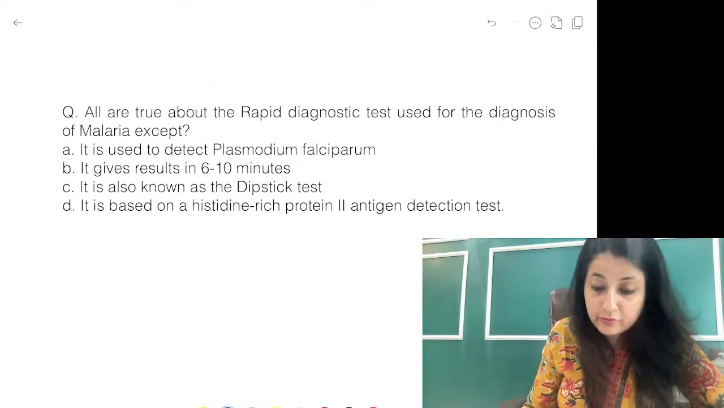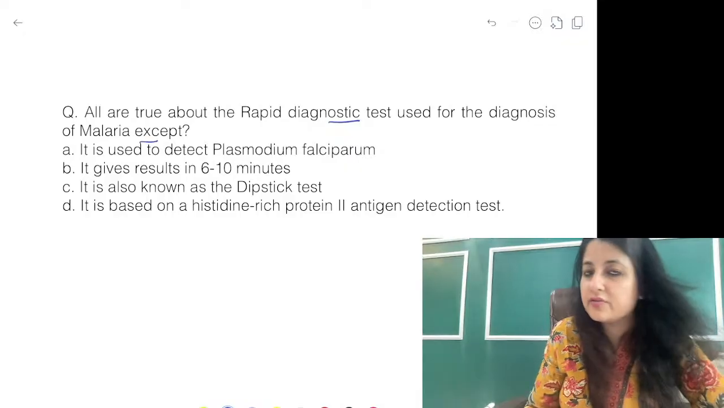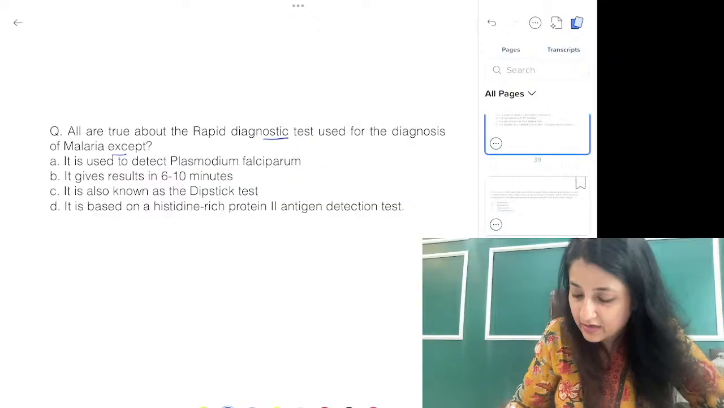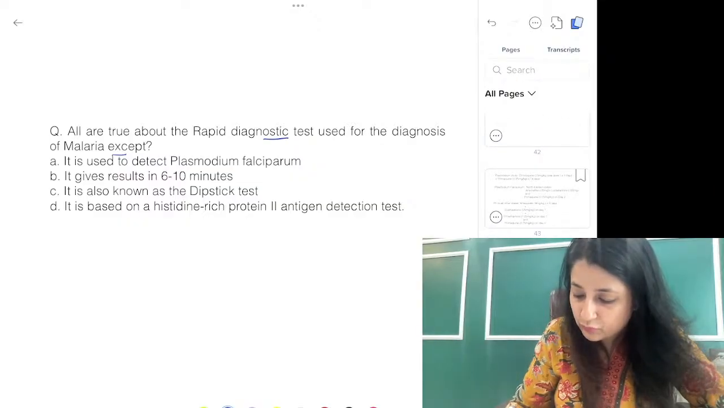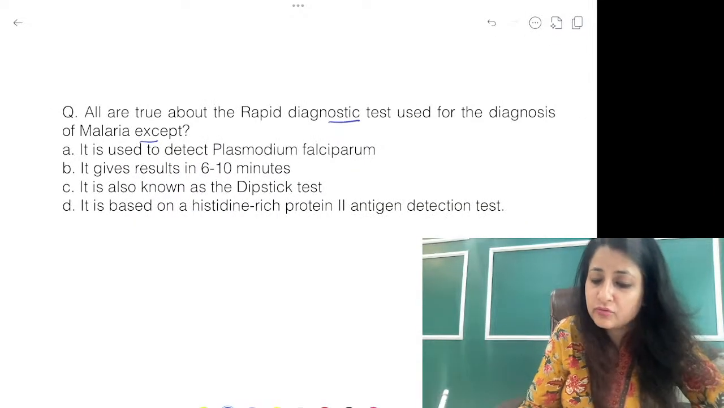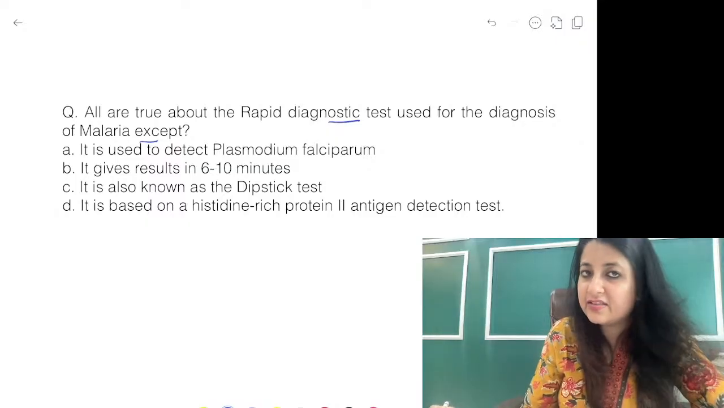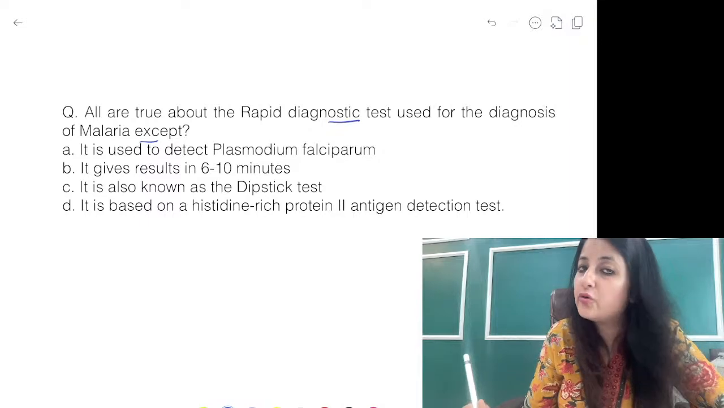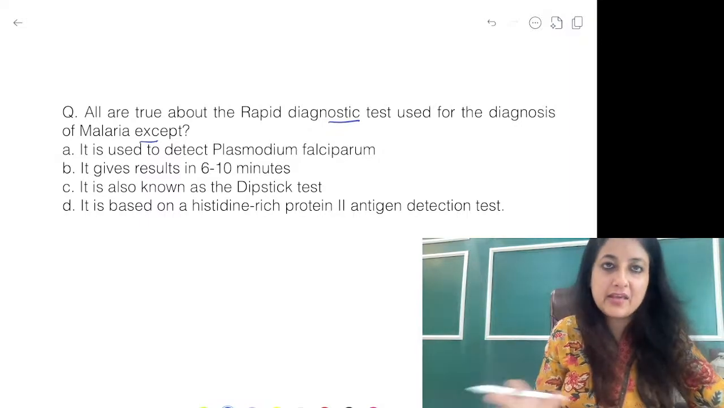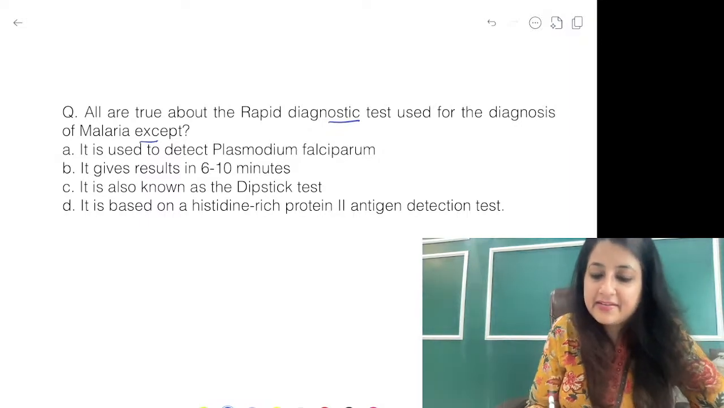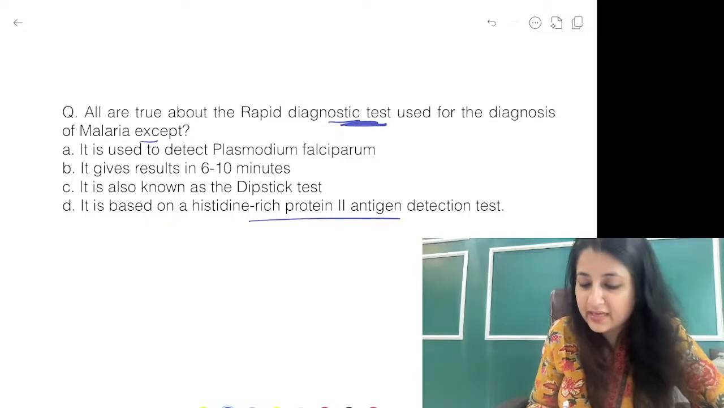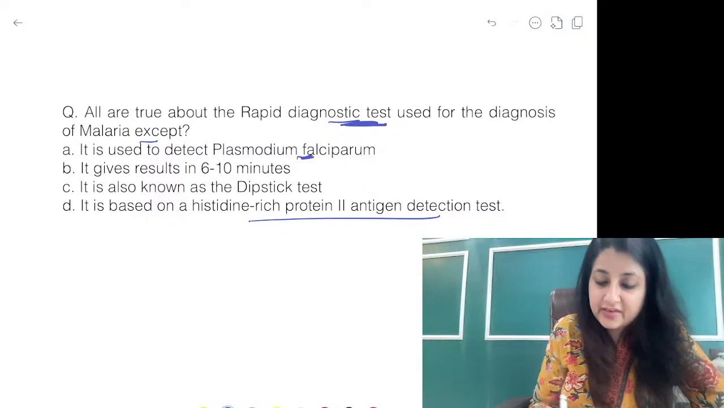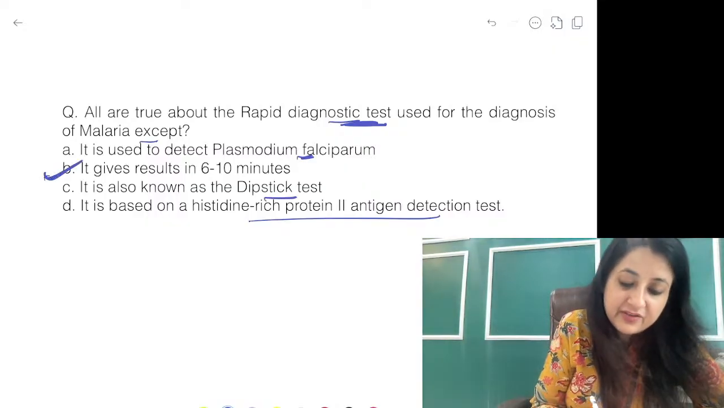Okay. All are true about rapid diagnostic test used for diagnosis of malaria except: rapid diagnostic kit that we use for malaria. All are true about that except, what is your answer over here? It is used to detect PF. It gives results in 6 to 10 minutes. It is also known as dipstick test. It is based on histidine rich protein 2 antigen detection test. Now in the field we do use a rapid diagnostic test. This rapid diagnostic test, which is based on histidine rich protein 2, is only detecting PF. It is also known as dipstick. It doesn't give result in 6 to 10.